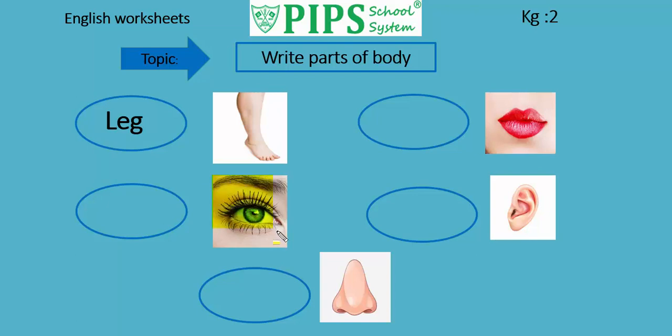eye. This is an eye. Here we will write the spellings of eye: E Y E, eye. Now students, read with me: E Y E, eye. The next picture is